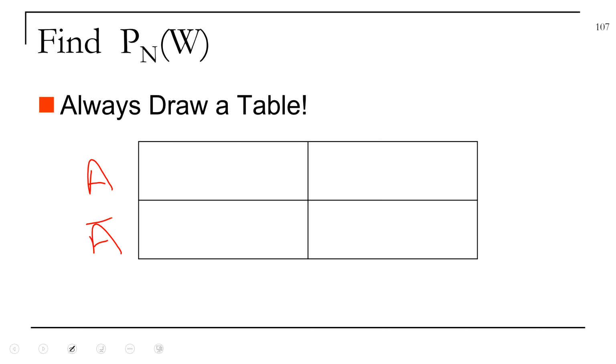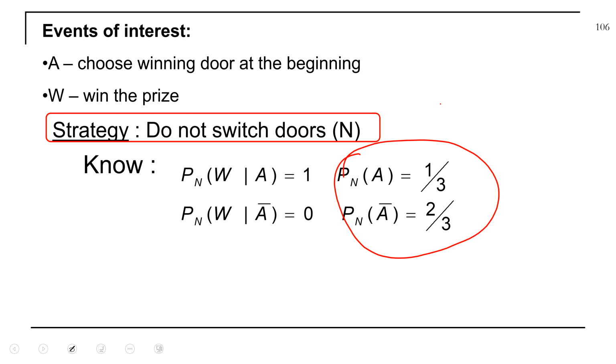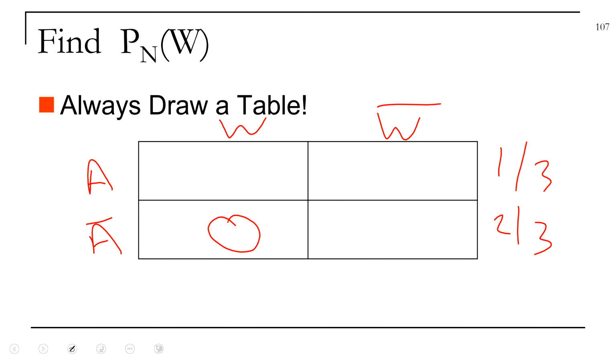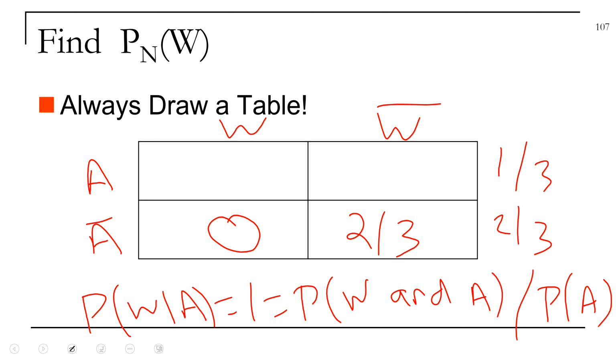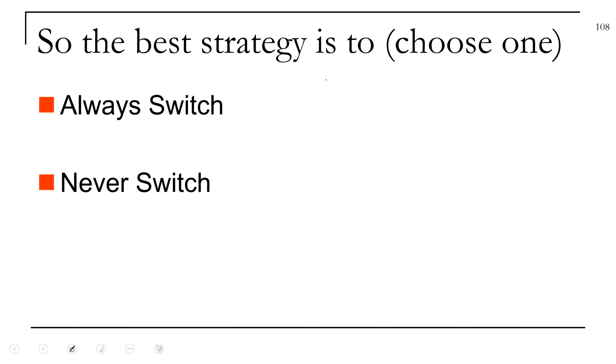A bar, this is 1/3, this is 2/3. This is W bar. Now I know W and A bar is going to be 0 from there. This has to be 2/3. Now I've got to fill in the top there. So W given A is 1. So the probability of W given A equals 1 equals the probability of W and A over the probability of A. It's going to be 1. So W and A is going to be 1/3. So this is 1/3. This has to be 0 because adding across gives you 1/3. This equals 1/3.